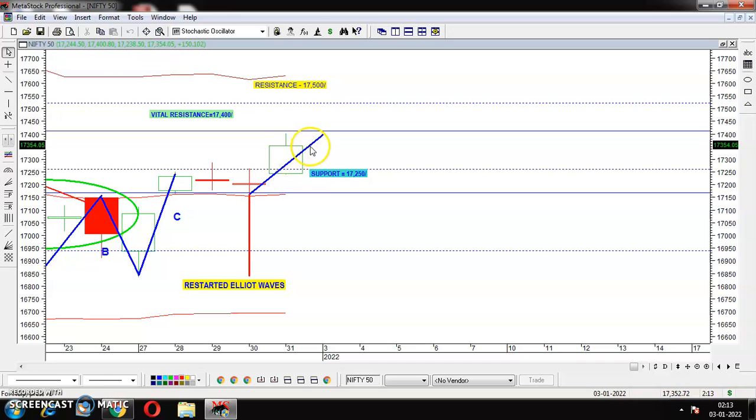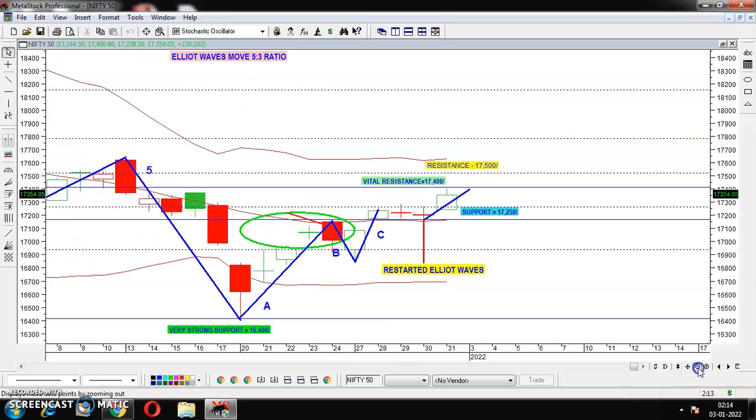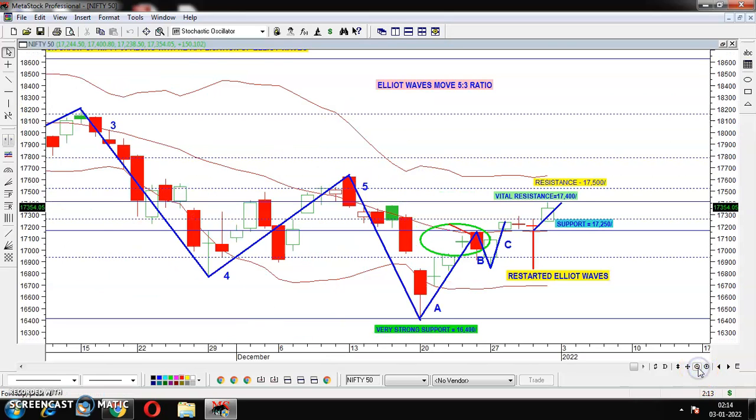It means this candle is a higher top and higher bottom formation. That is why this candle is known as a higher top and higher bottom formation. If there is a presence of a higher top and higher bottom formation, it means we can say there is a possibility that the market may retrace towards the upside. So as far as the candlestick pattern is concerned, the market is bullish, right?